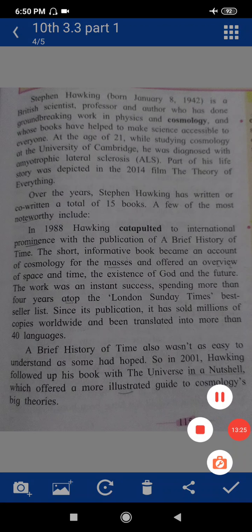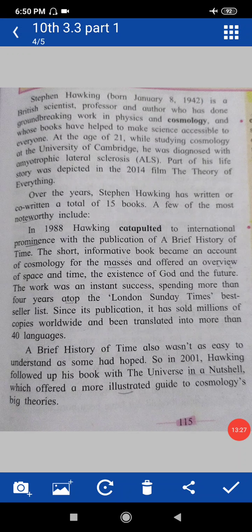What is given here? Let's see. Stephen Hawking, who was born on 8 January 1942, was a British scientist, professor and author, and has done groundbreaking work in physics. Groundbreaking means finding out new things, or new, advanced or original. That is called groundbreaking. Who was he?